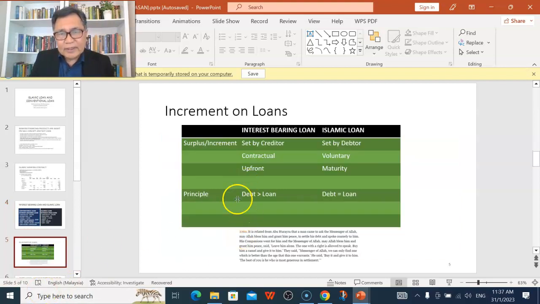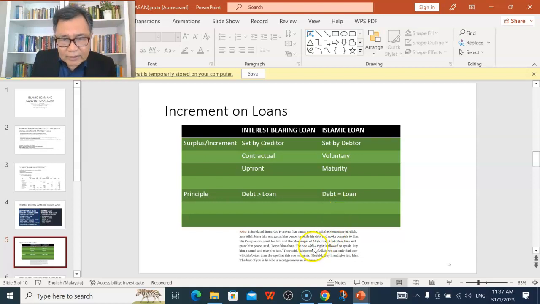So we can see that when we compare the increment from an interest-bearing loan and an increment from an Islamic loan, we can see that in the Islamic loan there is no increment at all. So that is why I was saying that we should see the Islamic loan to be used on personal ground rather than on business ground.